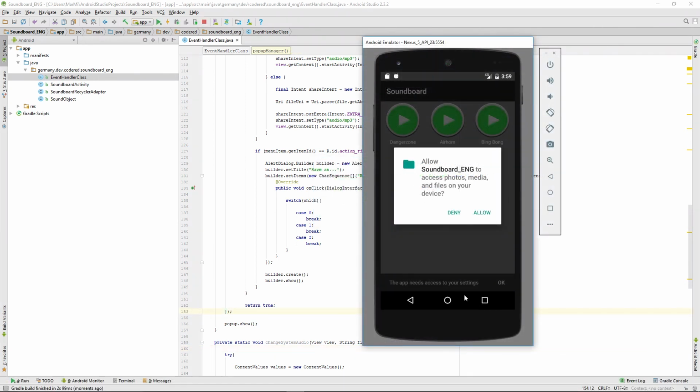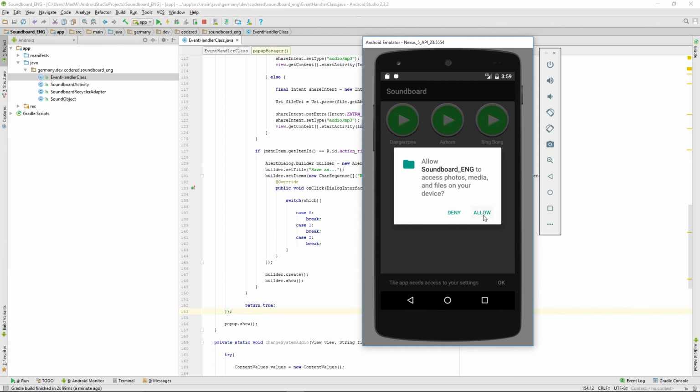So now we're here in our test app, and we will now test if we can set a sound as an alarm. And I recommend that you test the ringtone or the notification on your own device, because it's a lot easier than testing it on the virtual device.